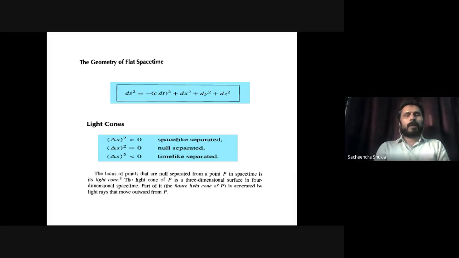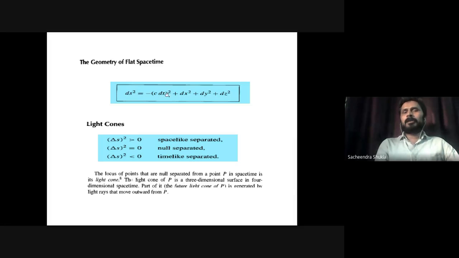So one may ask, okay, in space we had distance between 2 points given by a Pythagorean result, depending upon the geometry. But in space-time it is different, because here we have a minus sign in front of the time component, or time coordinate, dt, and then we have plus signs for dx square, dy square, dz square. So in our non-space-time mathematics that you all know, the distance was always positive and we were happy with that. But here it is not so.